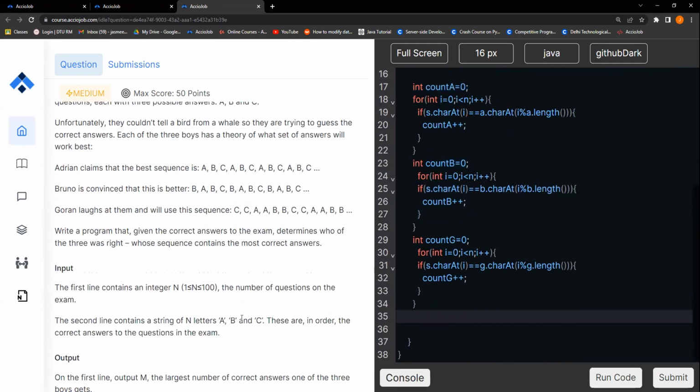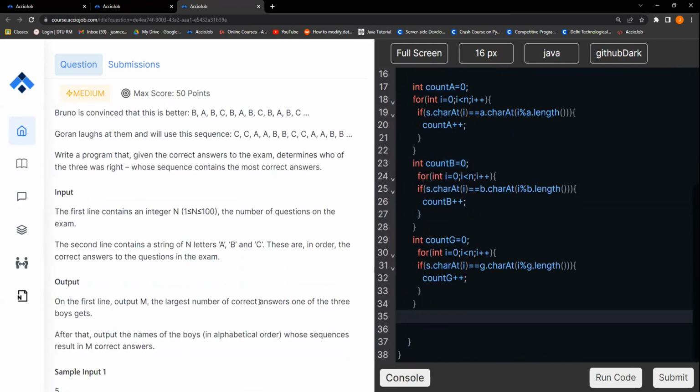And now the next part tells me I need to print the largest amongst them. So I need to find the maxi. What is the minimum value that maxi should start with? I have taught you guys that whenever we need to find the maximum amongst anything, we start from the minimum value possible. So what can be the minimum value possible? 0. There can't be any match, I guess all of them failed. So it's 0. Any value below 0 is a valid starting point.